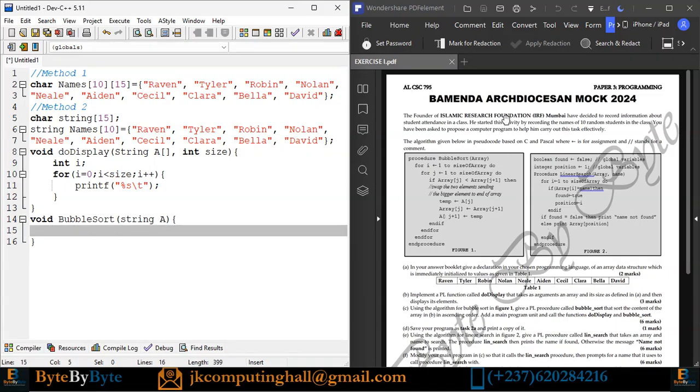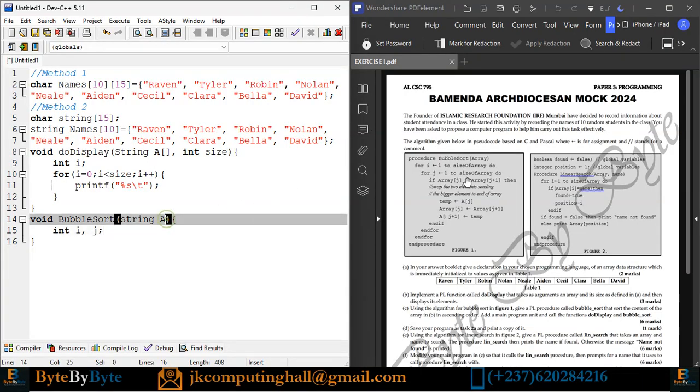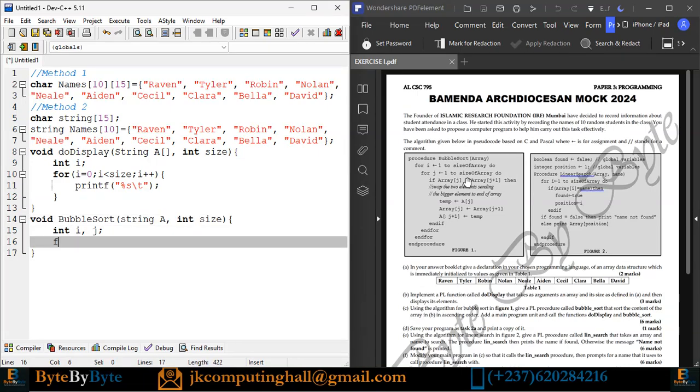Now let us look at the algorithm. I have two loops with two counters, so I have my counters, first of all, i and j. Remember that algorithms given to you are just for the implementation. You need to know there are parameters or variables you need to declare. It says from i equals 1 to the size of the array, so the size must be given as well. So I have int size. Now for i equals 1, but we know that in arrays indexing starts from 0. So i equals 0, i less than size, i increment.